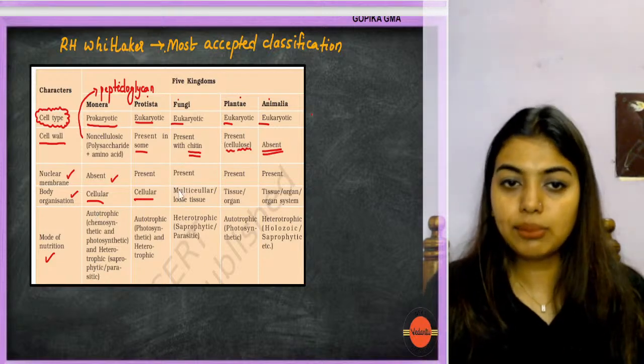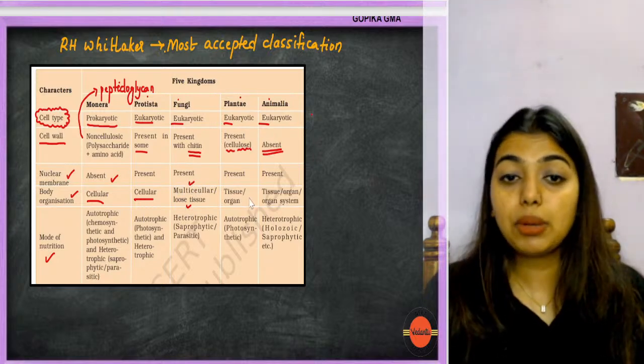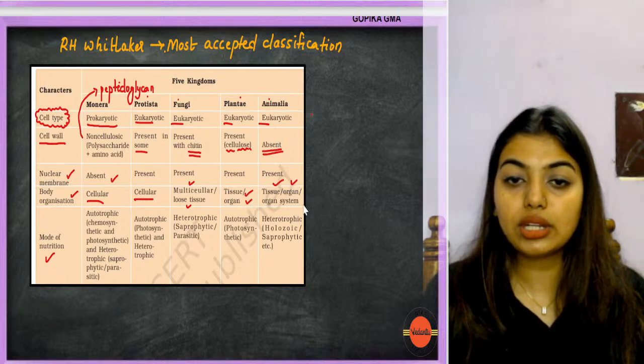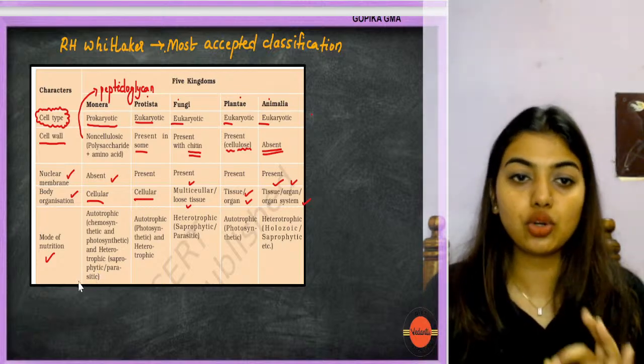Then when you come to fungi, you will notice that there are some multicellular, some loose tissues as well. Then in plantae, you will notice that there are tissues and organs. In Animalia, there are tissues, organs, and organ systems. All the categories are there. This you have to learn by heart. You don't have a choice.